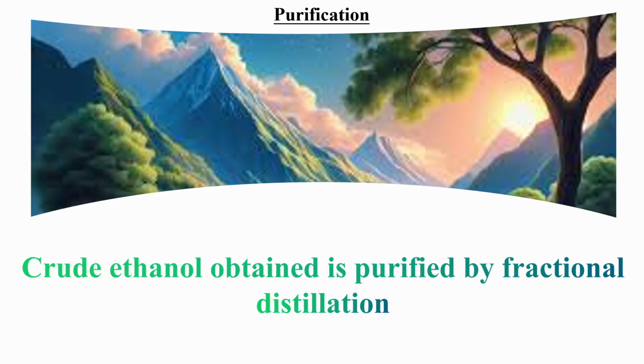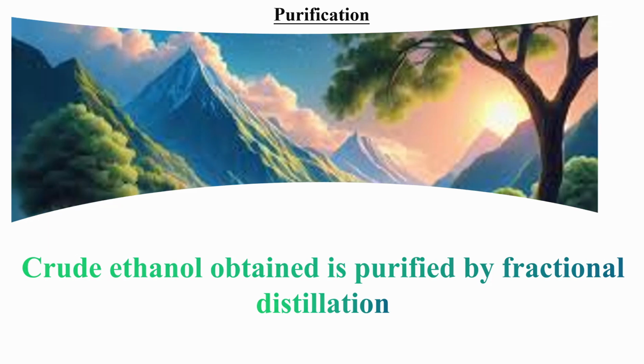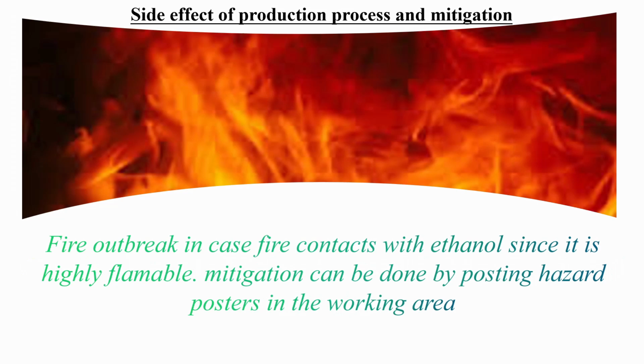What do we need to know next? This is what we need to put in our mind. After bringing out the raw material and the production process, we need to also give the side effects of the production process and the mitigation of that particular side effect or the danger. Now, when we're giving this danger, we need to identify the danger, we need to explain the danger, and we mitigate the same danger.